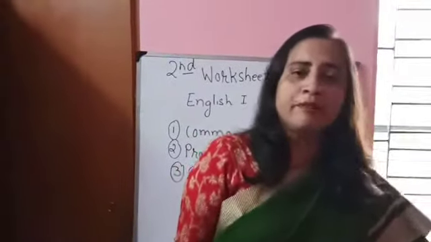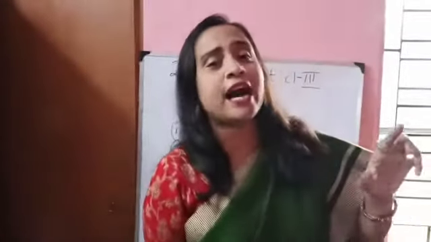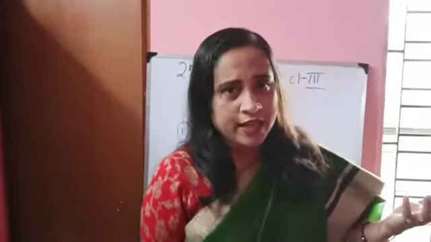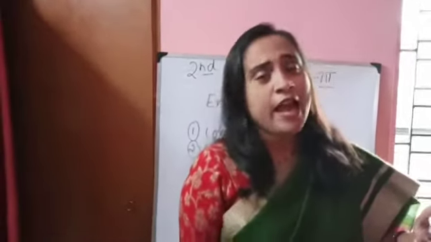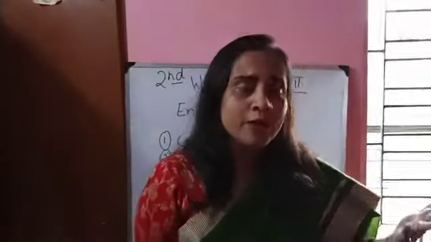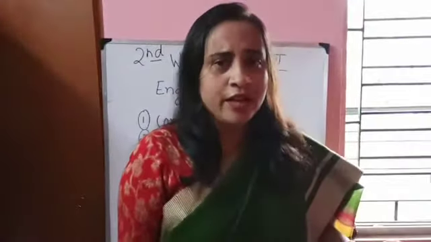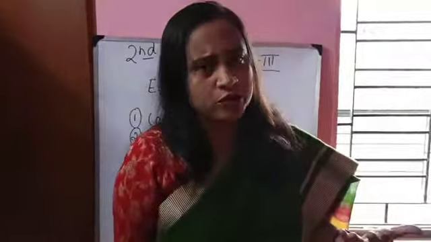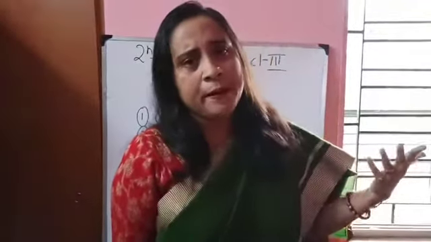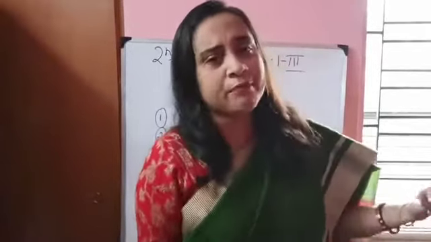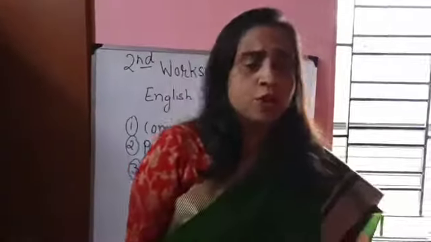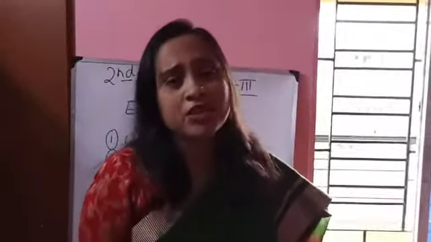So what does this common mean? This common means that you can't identify. It can be a masculine gender also. It can be a feminine gender also. So when we talk about this common gender, it can be of both. A librarian can be a male person also and a female person also. When you are talking about the doctor, it can be a male person also, a female person also. So that is referred to as the common gender.